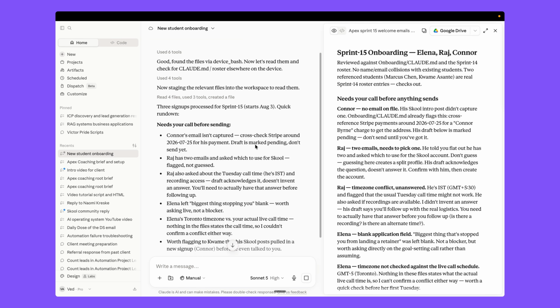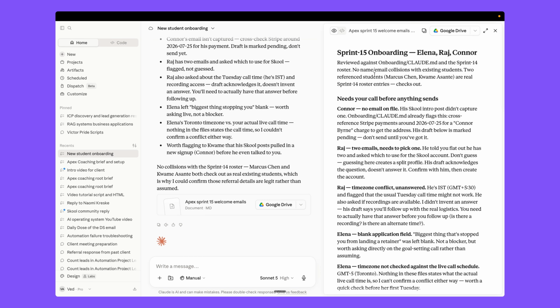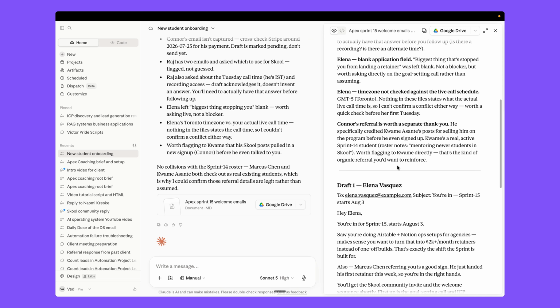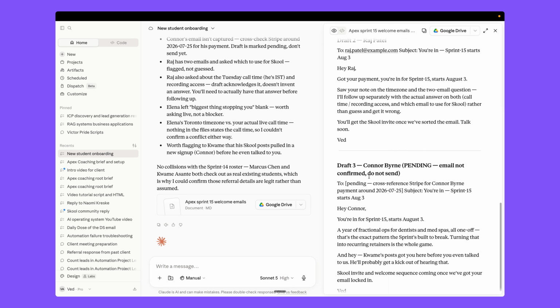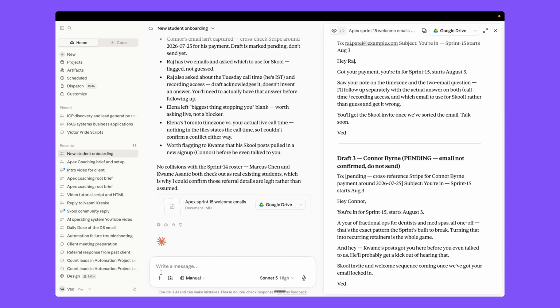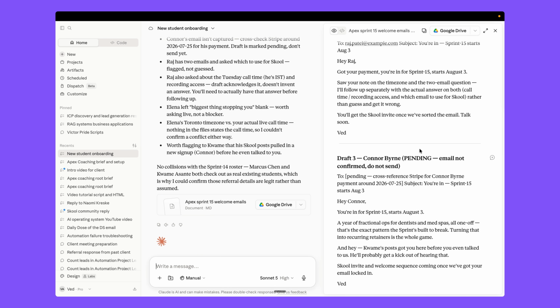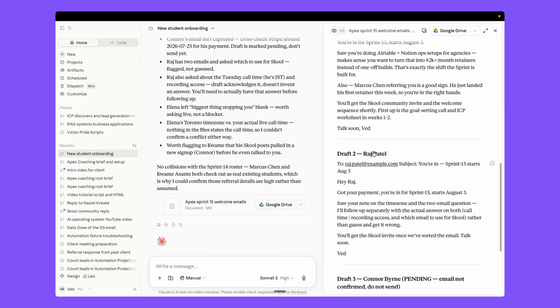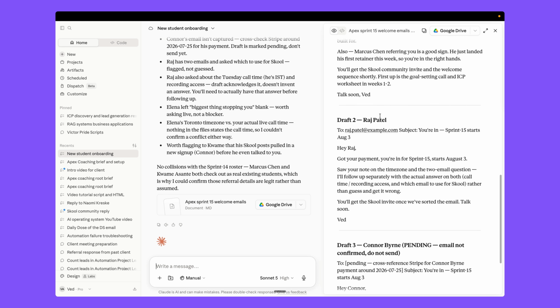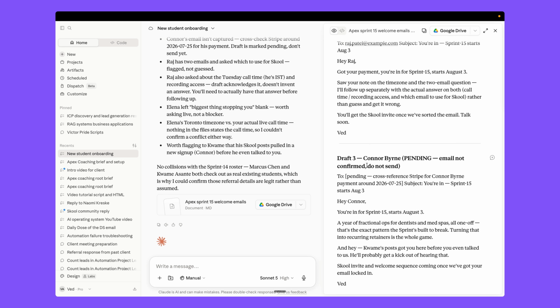So now it's complete, and if you see here, it just flagged it for all three students and also wrote the emails for them, right? And you can simply connect your connector for Gmail and just ask Claude to send the emails to each student at their email address, right? And for the Connor, you need to send an actual DM, right?